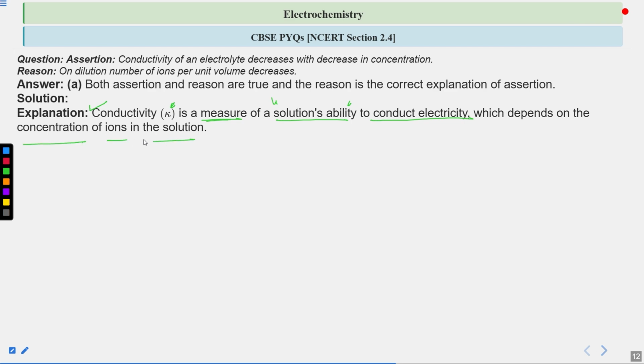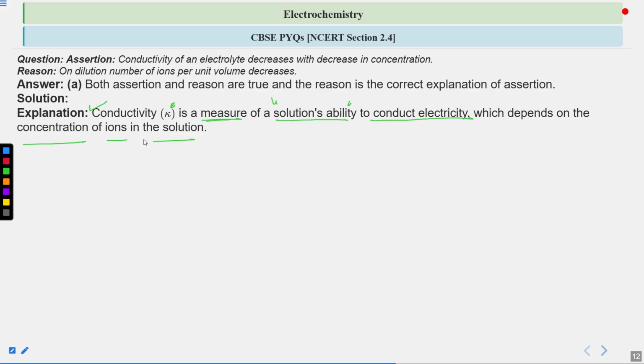This solution's ability is measured by conductivity, which depends on the concentration of ions in the solution. In the solution, as you know, we use electrolytes or ionic electrolytes where the ions dissociate from the electrolytes. That means in our solution different ions are present, negative ions and positive ions. So the ability of the solution to conduct electricity depends on the concentration of the ions present in it.